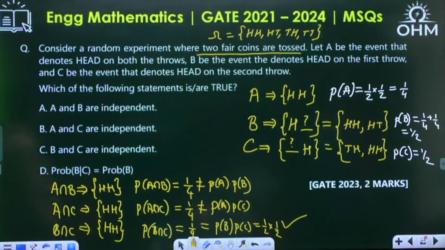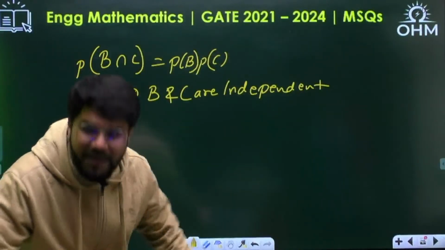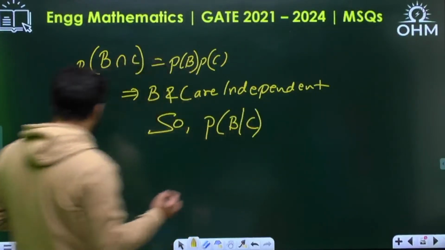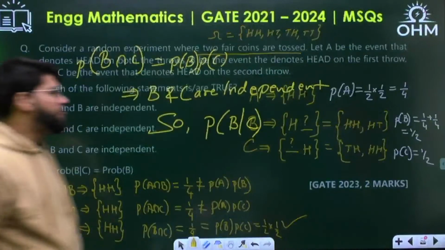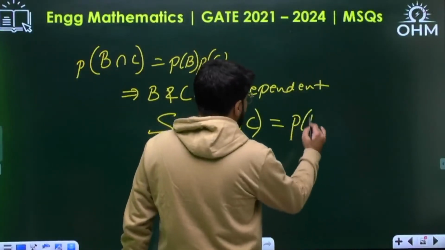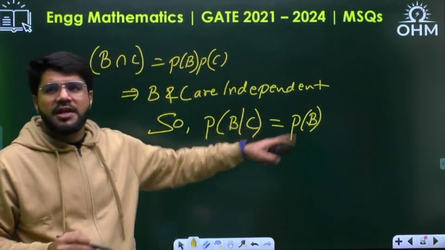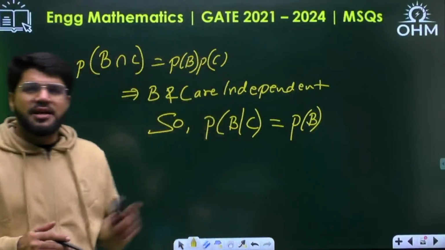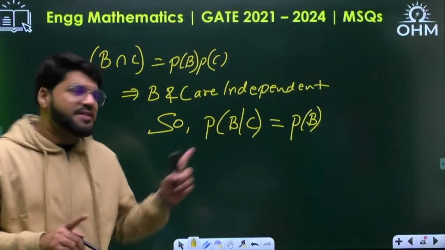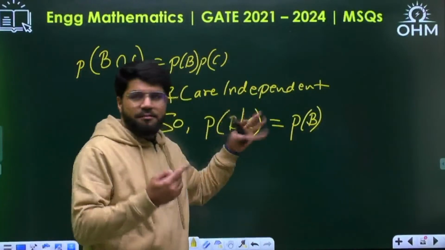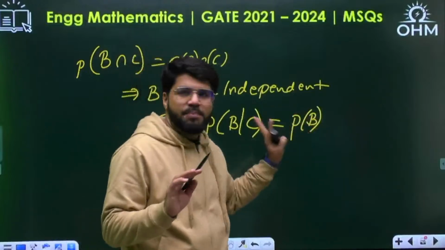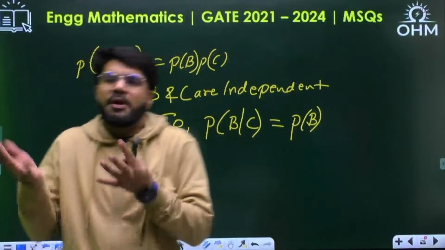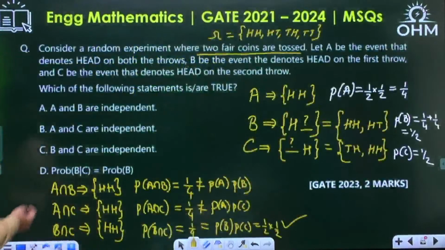What about D? If B and C are independent, if B does not depend on C, we can also say probability of B given C, which is a conditional probability, is equal to P(B). Whether C happens or doesn't happen, it will not change the probability of B. That is the basic way of defining independent events. If I don't know about C, what is the probability of B? P(B). If C happens, what is the probability of B? It should be the same because B does not depend on C. They are independent. Okay, so D is correct.